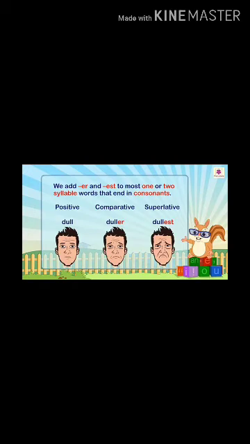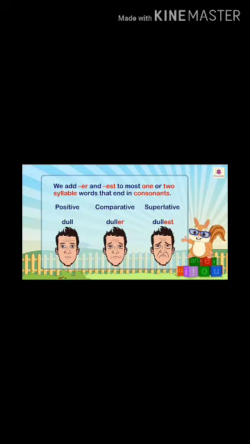So here we have learnt about degrees of comparison. You can see an example given here below, the flower. Now I'm going to tell you some more rules about it. If we add ER and EST to most one or two syllable words that end in consonants, like here positive dull, comparative is duller, superlative is dullest.